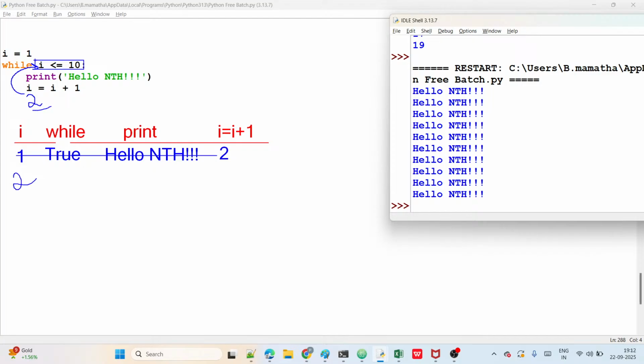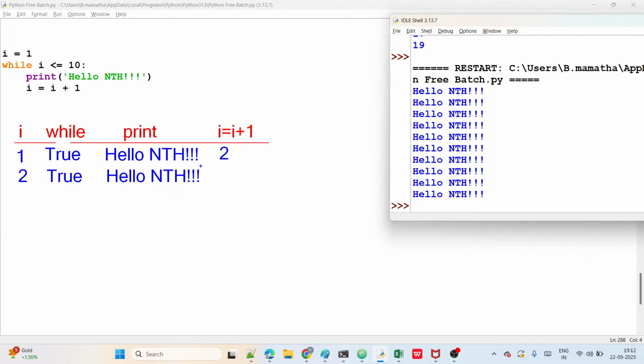2 less than or equal to 10. True or false? Observe now. The next iteration starts with what? 2. Now 2 less than or equal to 10, true or false? It is true. Then start the block. As part of the block, print hello NTH. It displays hello NTH.